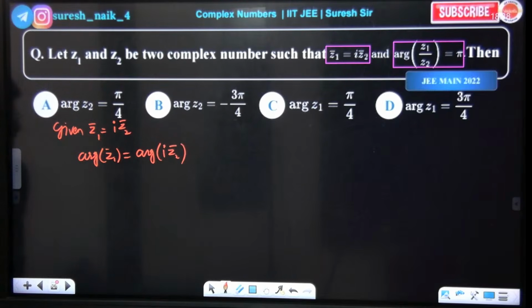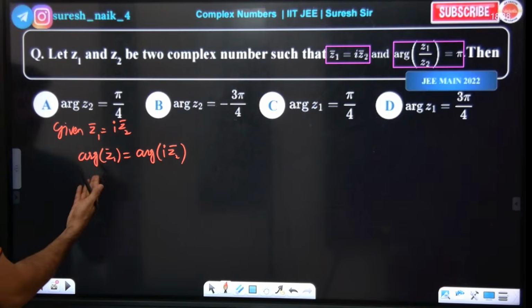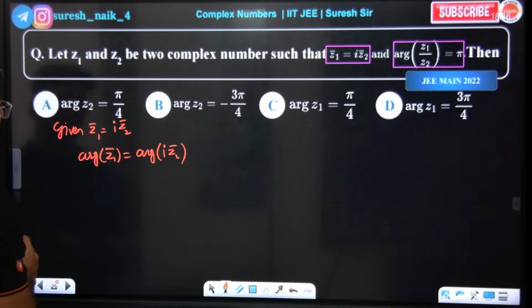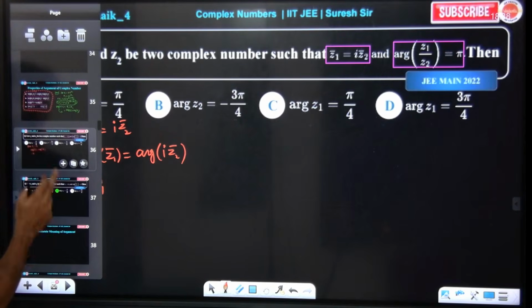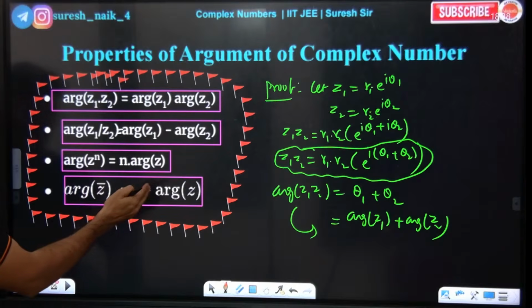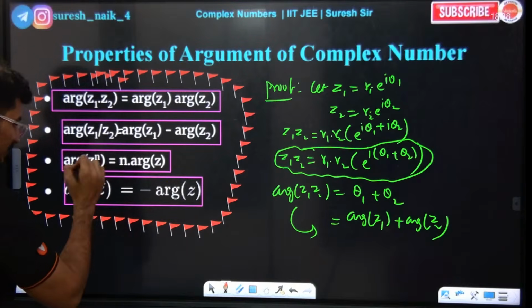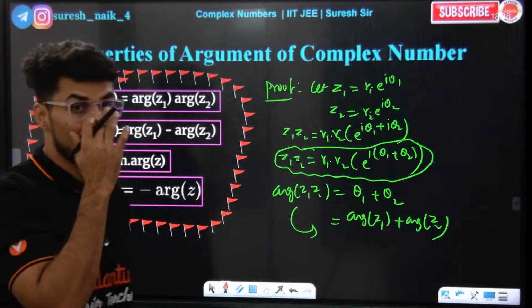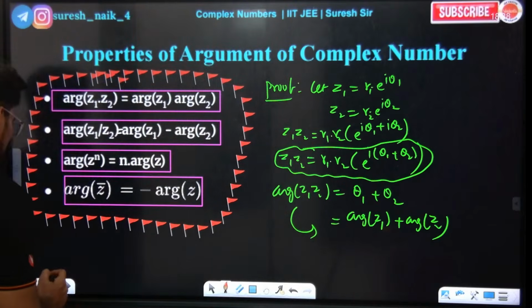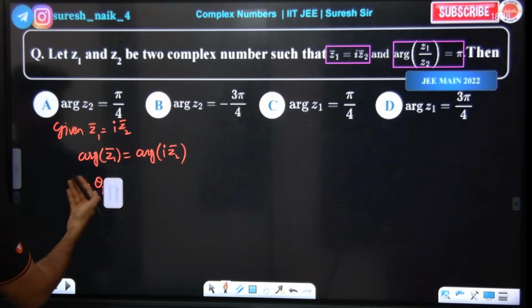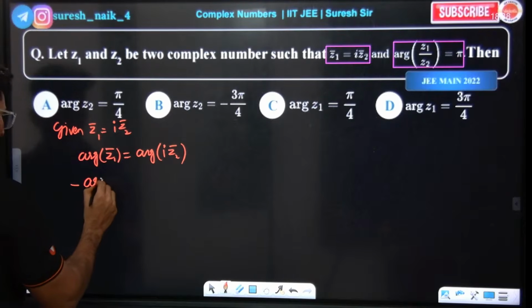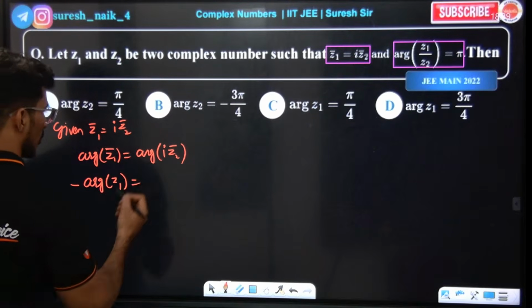Argument of z1 bar is minus theta 1. Guys, argument of z bar is equal to what? Argument of z bar is minus argument of z. That is the logic I am applying. So minus argument of z1 is equal to argument of i into z2 bar.